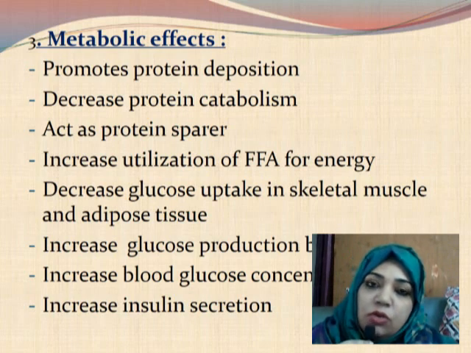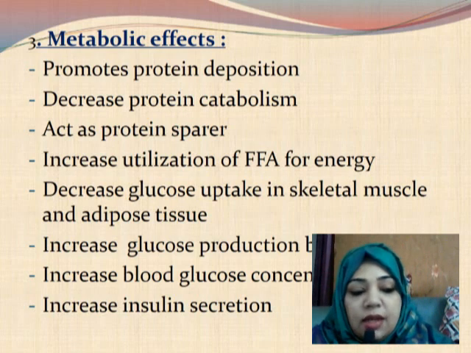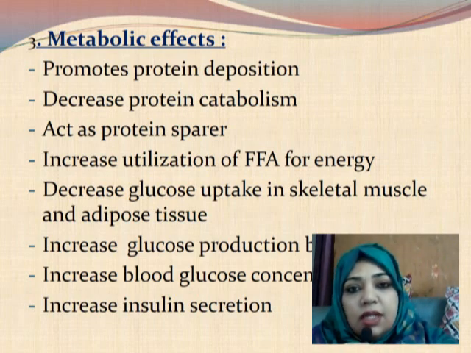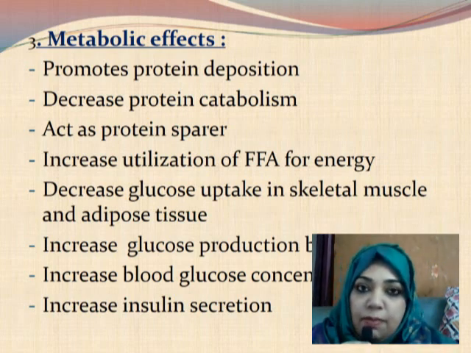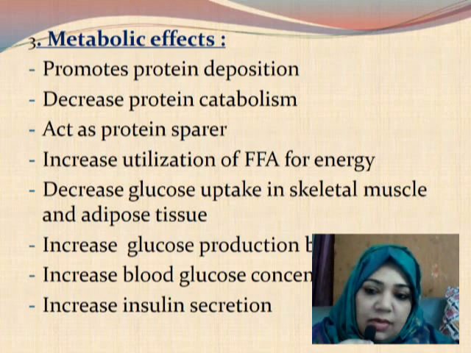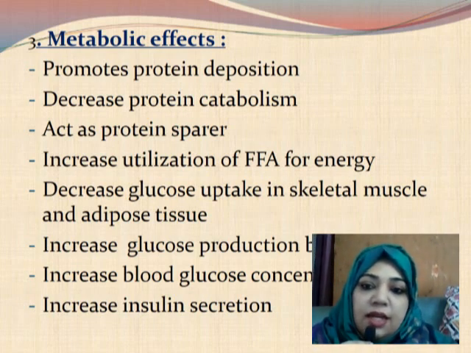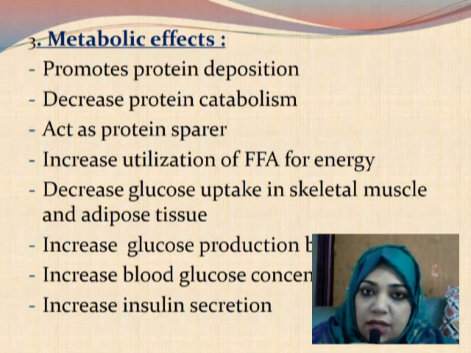And paradoxically, this is one of the paradoxic effects of growth hormone, that we know growth hormone increases the blood glucose level and it also increases the insulin level. So when insulin level is increased, what is the effect of insulin? Insulin increases the uptake of glucose into the cells. So insulin actually decreases blood glucose level. But growth hormone, while it is increasing the blood glucose level, also increases insulin secretion.